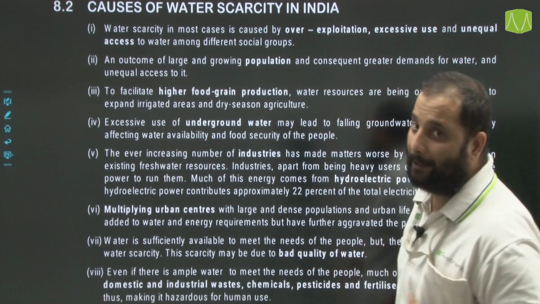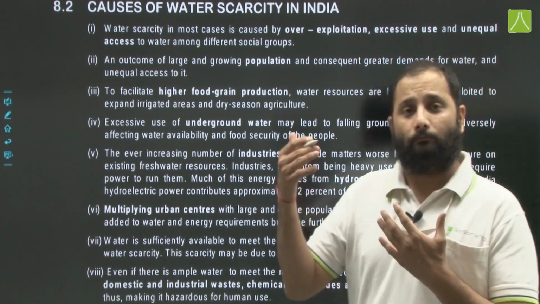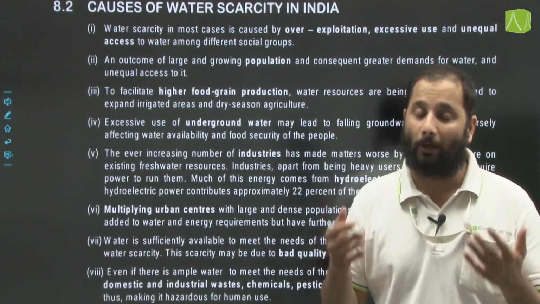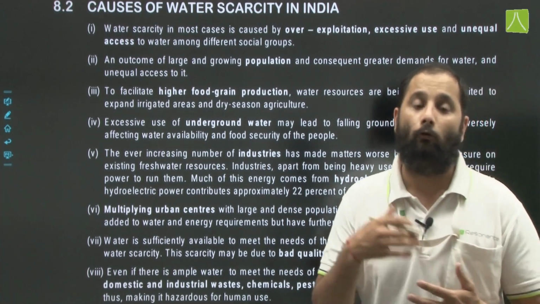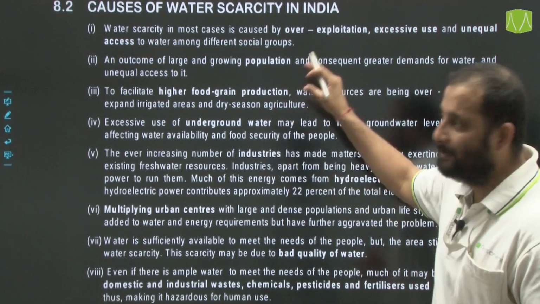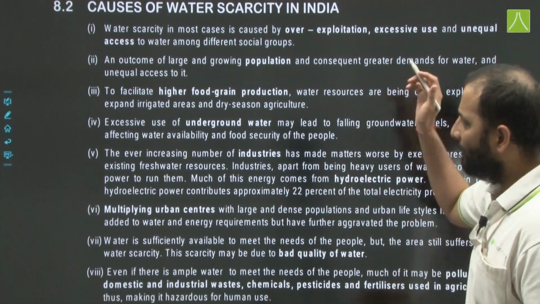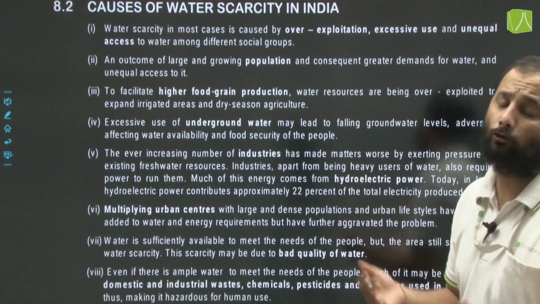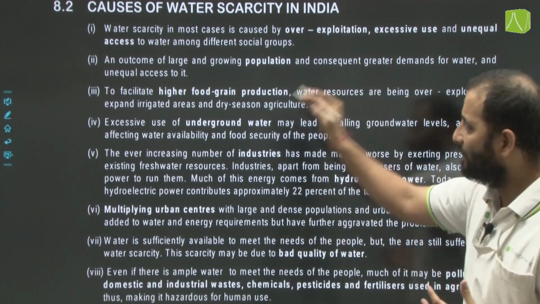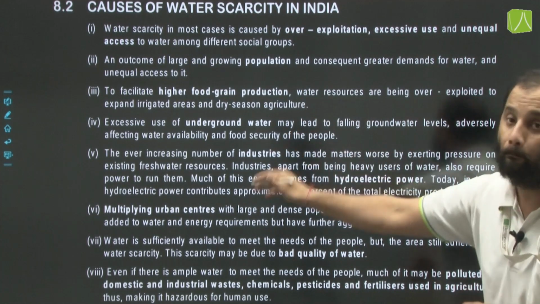Again, excessive use of underground water, where people do not have a proper water supply, so they use their groundwater resources, and now this groundwater resource is also being overexploited, which may lead to falling groundwater levels, negatively affecting water availability and food security of the people. The ever increasing number of industries also need water, which has made matters worse by exerting pressure on the existing freshwater resources. Industries, apart from being heavy users of water, also require power to run them.